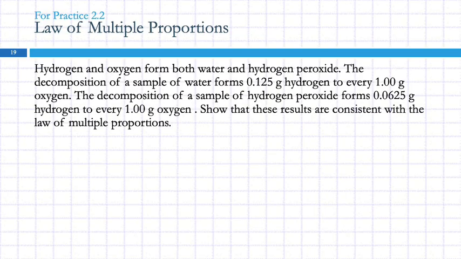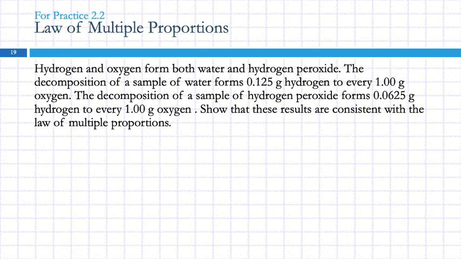So here's an example using that idea. Hydrogen and oxygen form both water and hydrogen peroxide. The decomposition of a sample of water forms 0.125 grams of hydrogen to every 1 gram of oxygen. The decomposition of a sample of hydrogen peroxide forms 0.0625 grams of hydrogen to every 1 gram of oxygen. Show that these results are consistent with the law of multiple proportions.